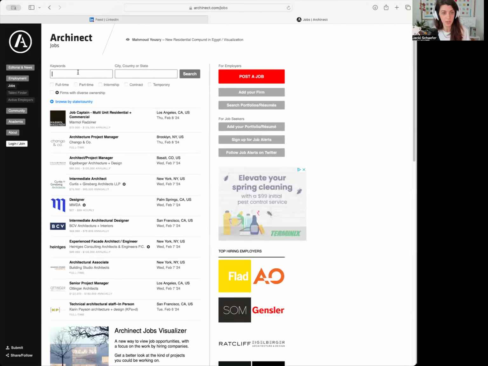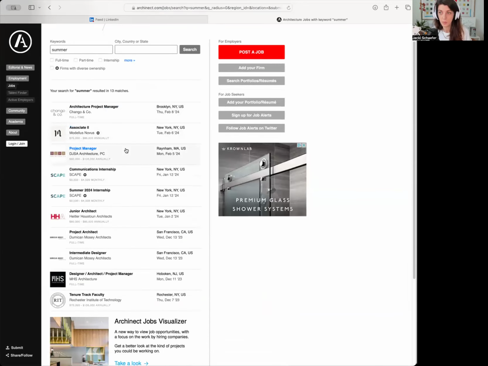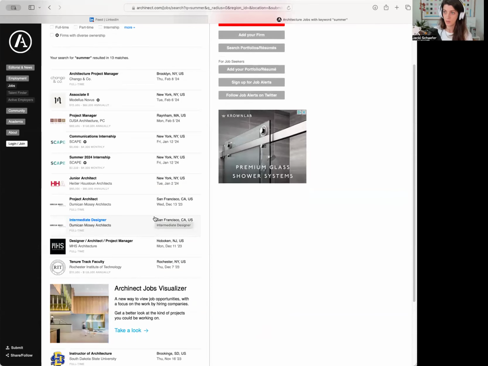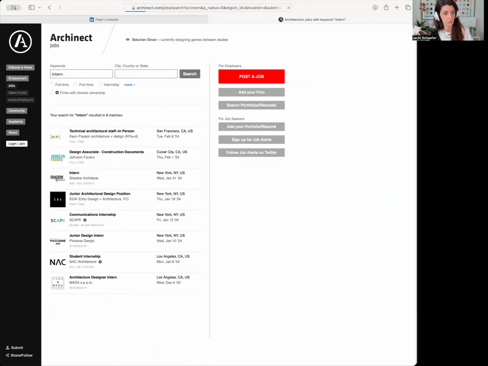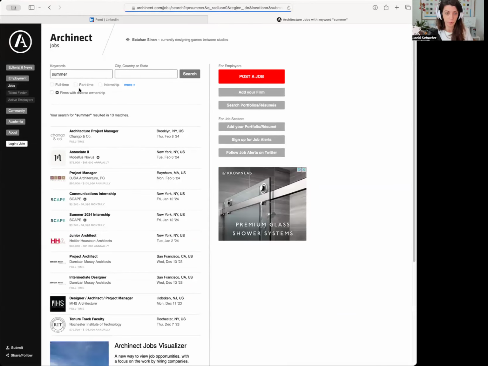And I can search for keywords. So it is possible for me to search for the word summer and see if I can bring up anything about summer. Anytime the word summer is listed in the posting, it's going to come up here. So if you're looking for an internship, that's the keyword I would be using. I would not be using the word intern because, unfortunately for us, using the word intern potentially brings up full-time positions for some of these places. It's really hard to tell. Intern is used for both. So I like the word summer if I'm looking for summer work.